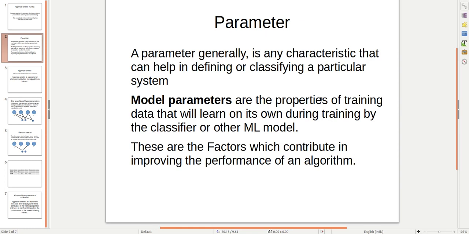Model parameters are the properties of training data that are learned on their own during training by the classifier or other ML model. So model parameters are trained only during the training of the model. These are the factors which contribute to improving the performance of an algorithm. If we have a good parameter, it will increase our accuracy, which will improve the performance of our algorithm.